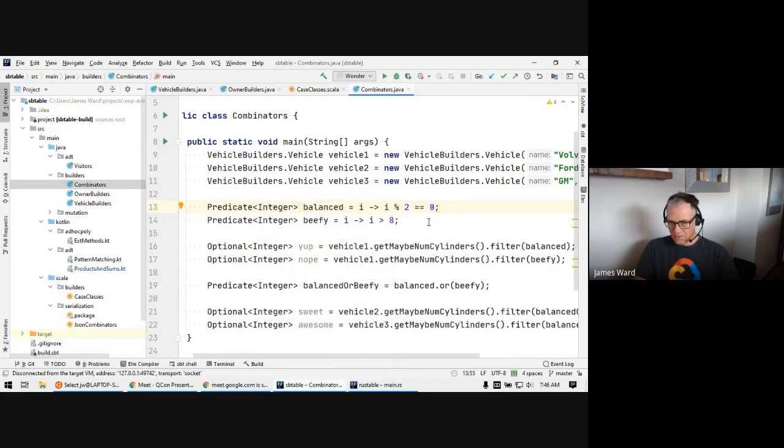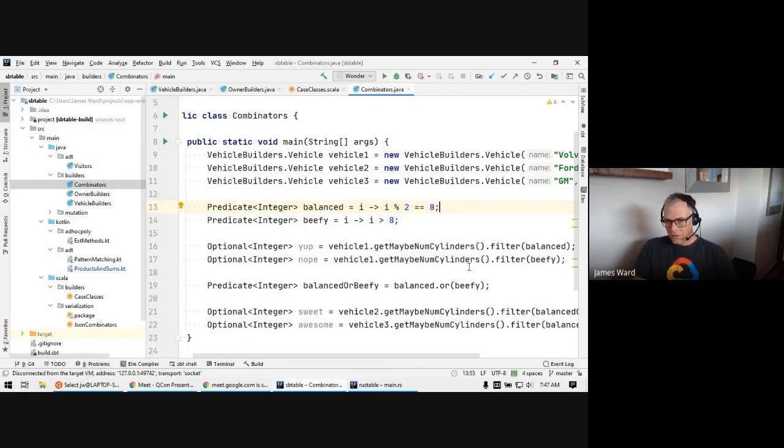Like, does it have a lot of cylinders? More than 8, then it's beefy. So we've got 2 predicates for integers, and we can apply those. On our maybe number of cylinders, which is our option, we have a way to filter on that option with that function. We can filter on our option number of cylinders with our beefy function, and that's all great.